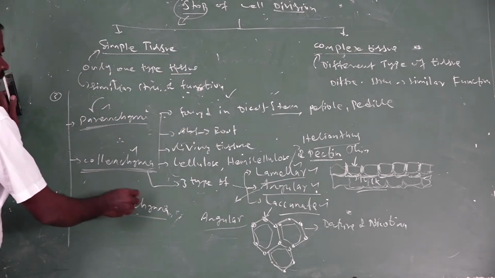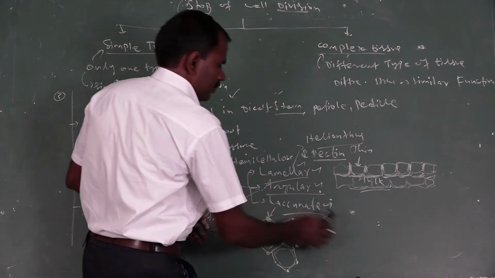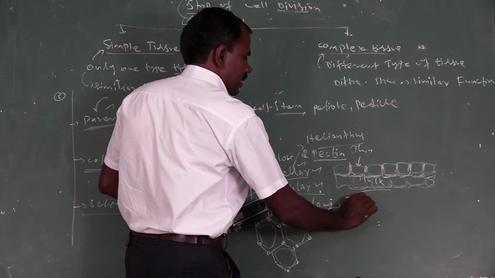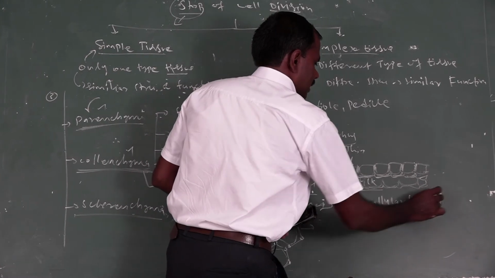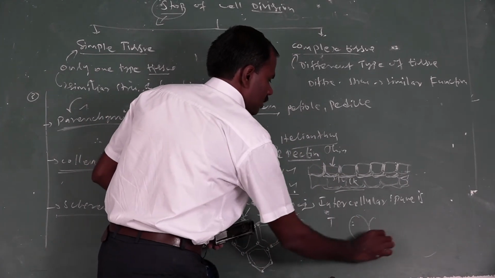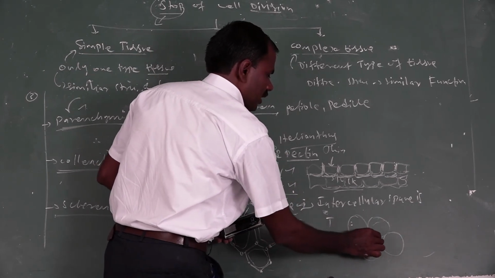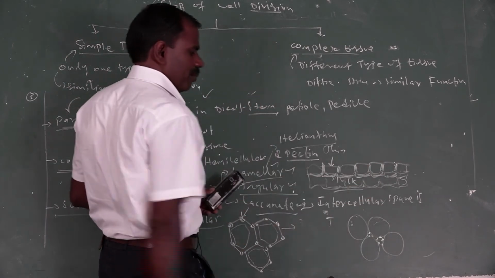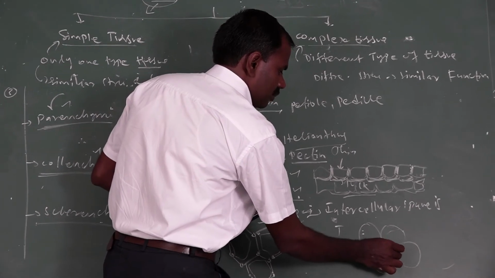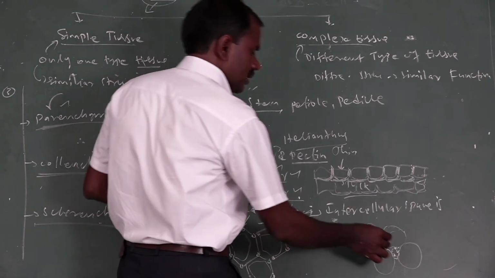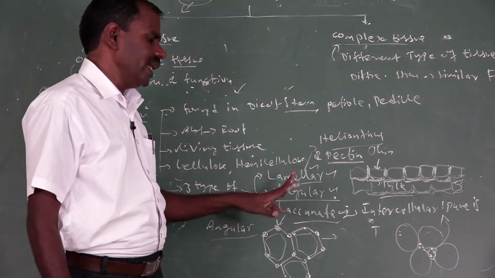And the third one is lacunate collenchyma. Here the intercellular spaces are thickened. These thickening substances are pectin. In between two cells is the intercellular space, and this intercellular space is made up of hemicellulosic substances. This type of collenchyma is called lacunate collenchyma. Lacunate collenchyma is found in Hypomia.